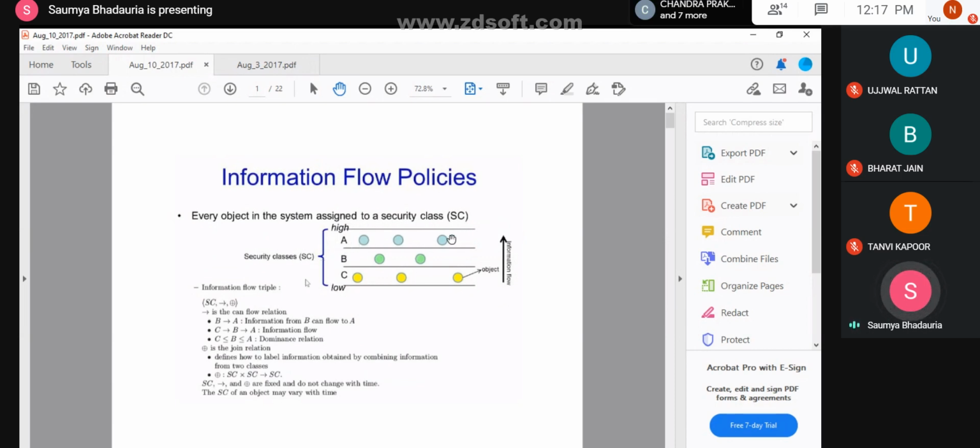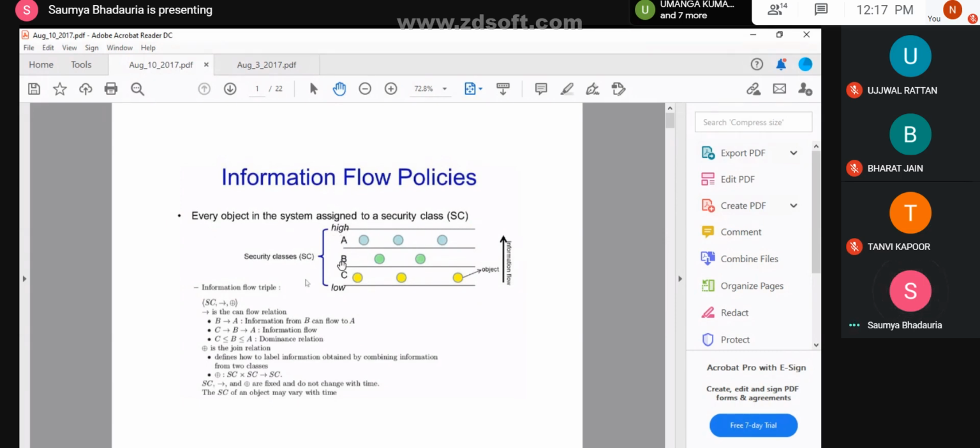These blue balls, green balls, and yellow balls over here correspond to the objects associated with all of these security classes. So these are the highly secure files, given access only via the authorizations which A confers.